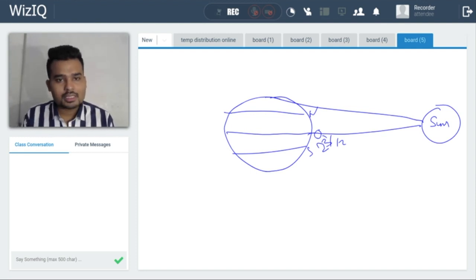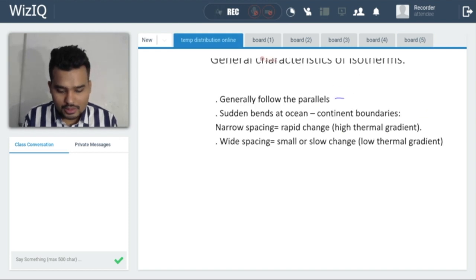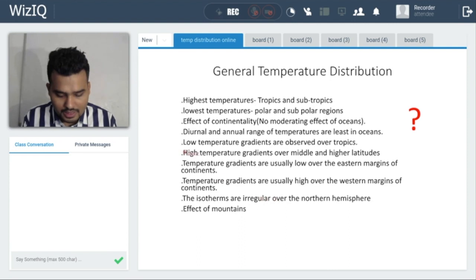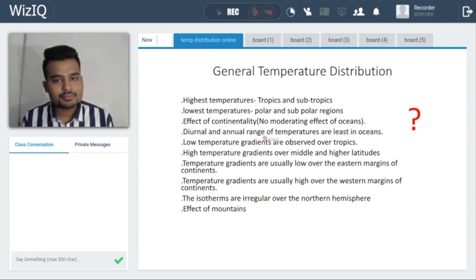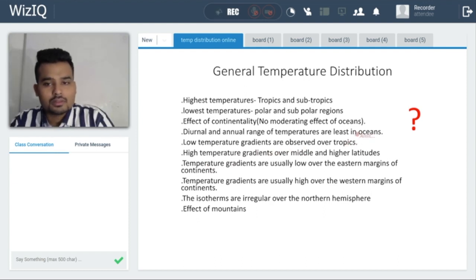So this whole region is covered with the highest solar insolation. Due to this, we have a low temperature gradient in the tropics, and a high temperature gradient over middle and higher latitudes. Why?